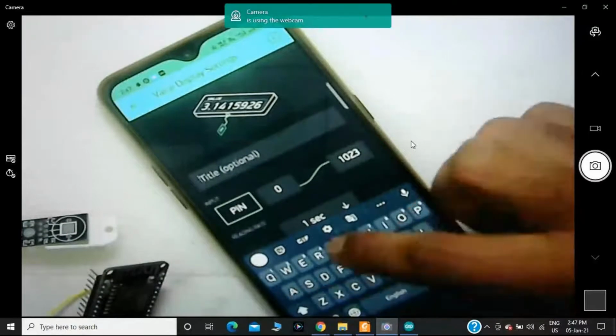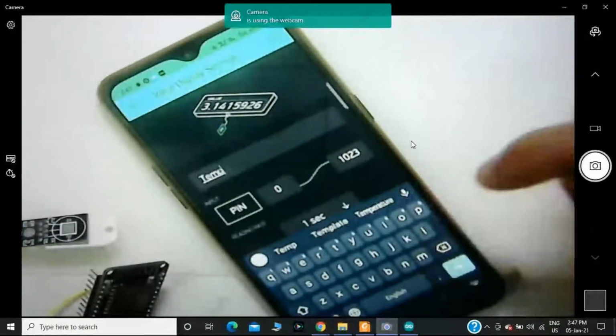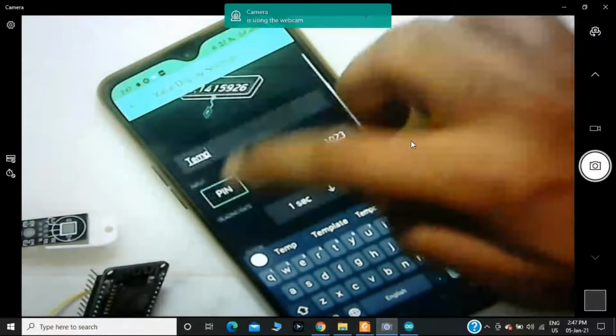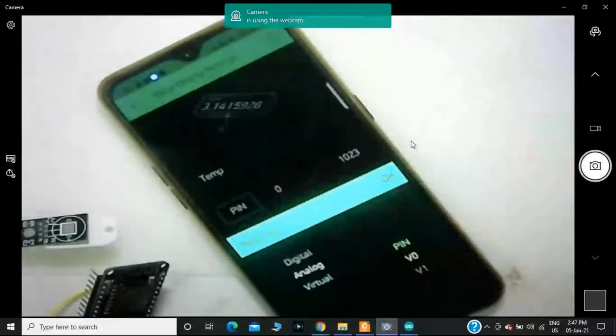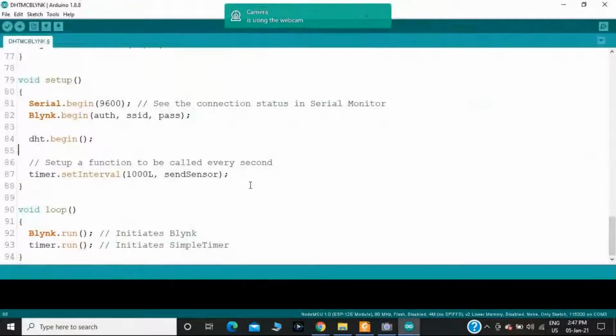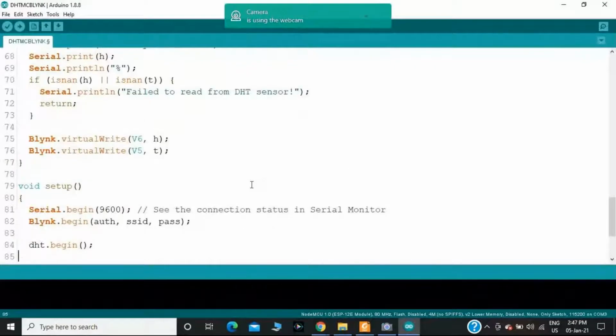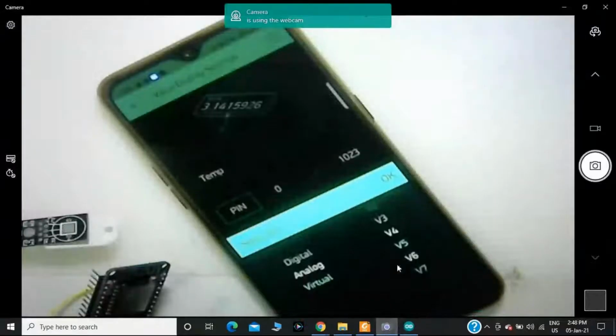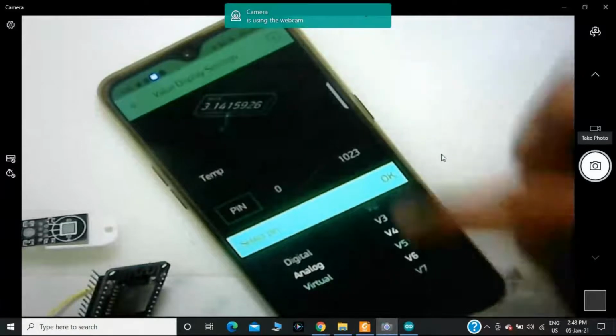Temp, I will take temp and I should select the virtual pin. In the example program, I have taken virtual pin number 5 for temperature measurement. That's why I will take V5, virtual pin V5, and I'm clicking on that one.